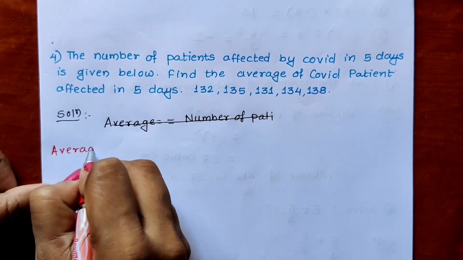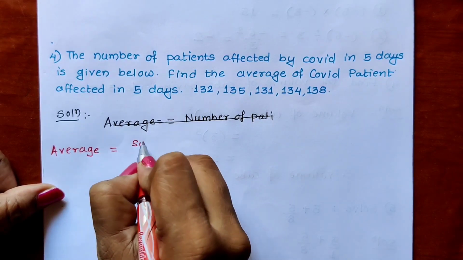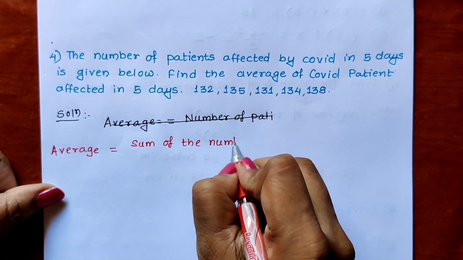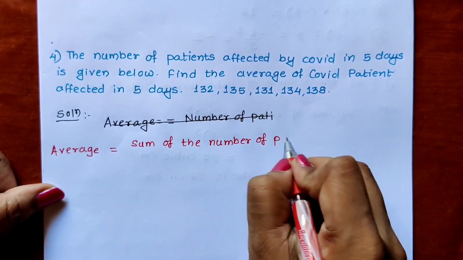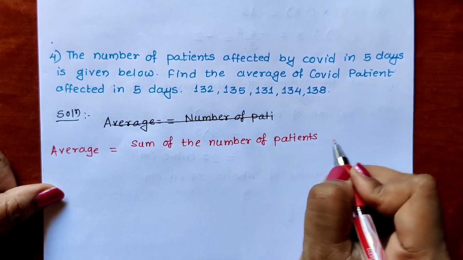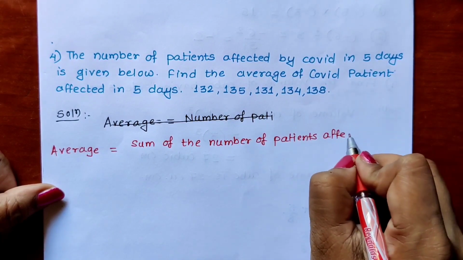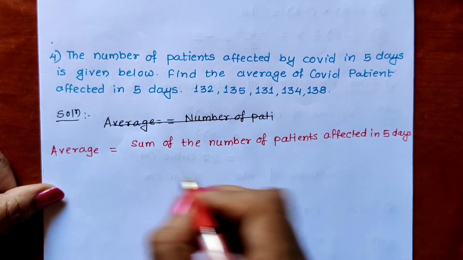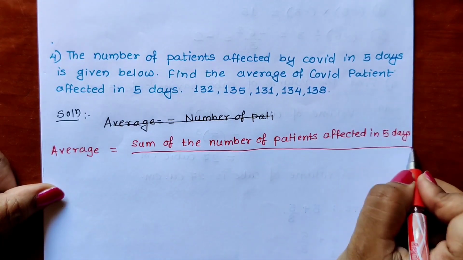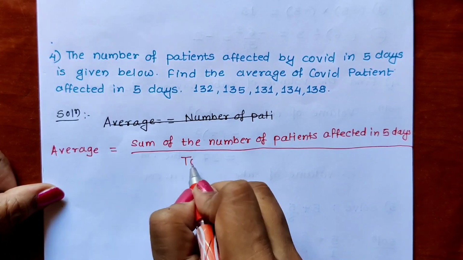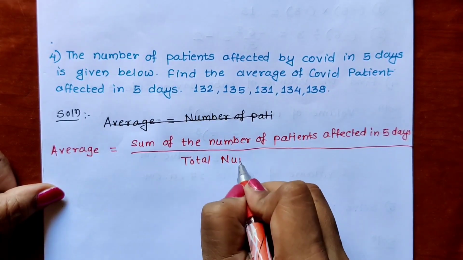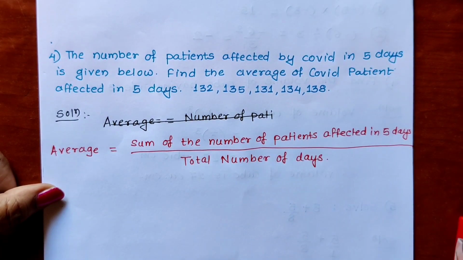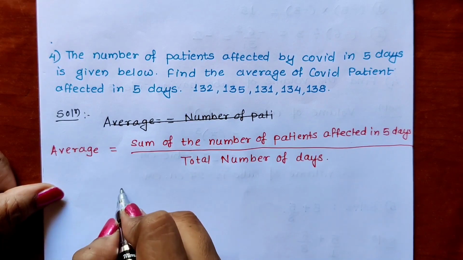Average is equal to the sum of the number of patients affected in 5 days upon, what should be written? It is the data about the days, upon total number of days. Correct? So we have to do the sum of the number of patients in the numerator.